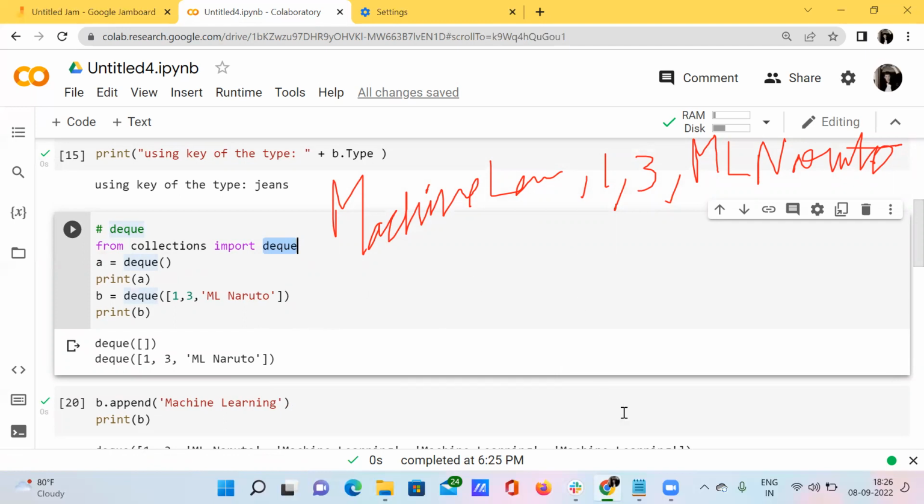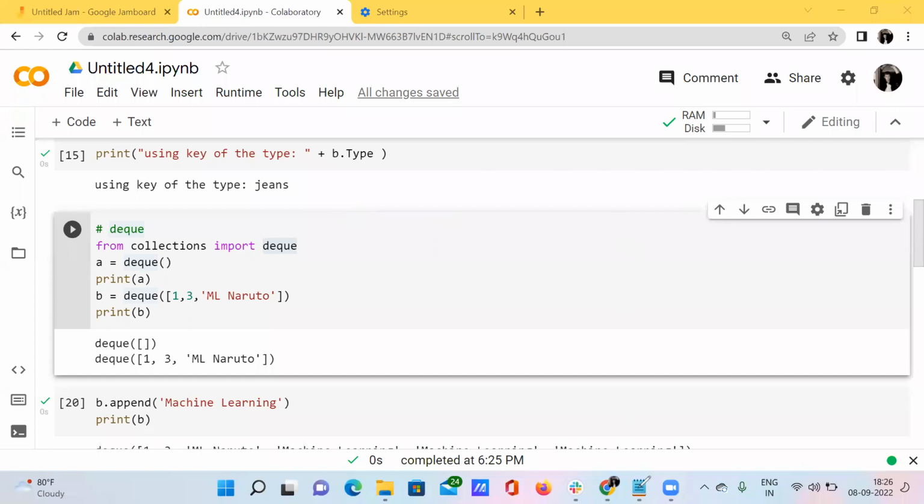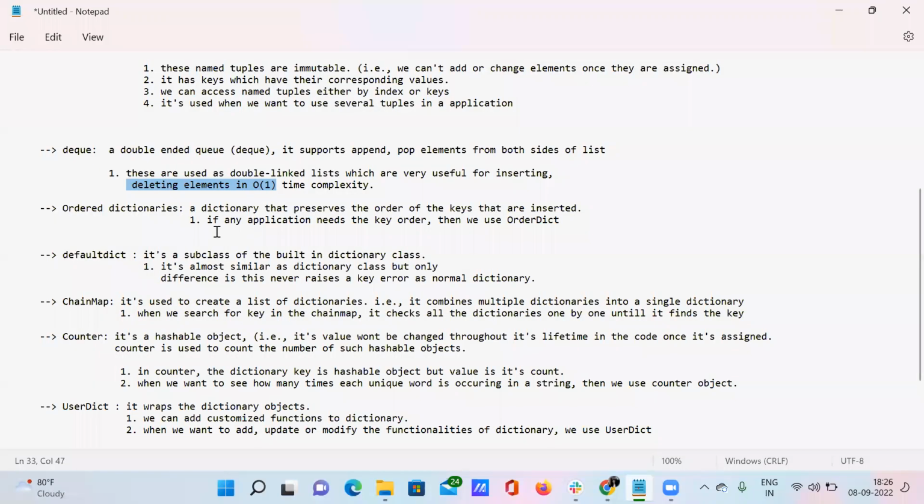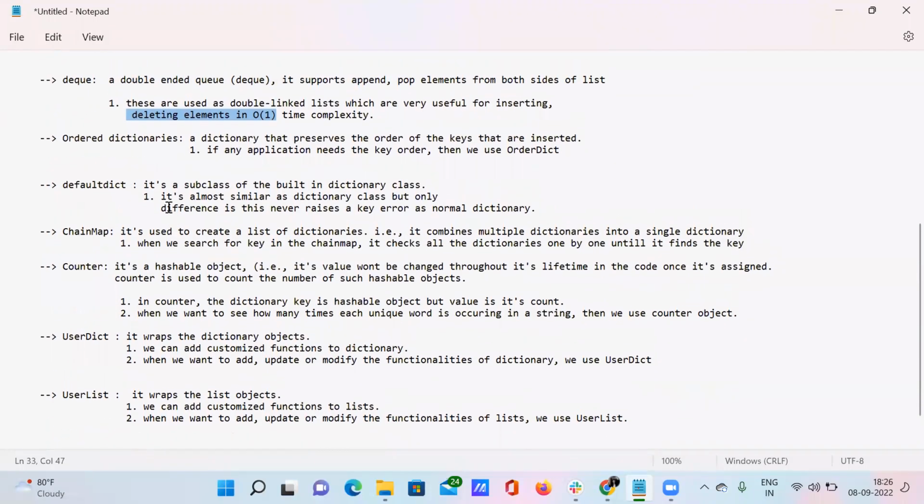So now let's move towards the ordered dictionary. What is meant by ordered dictionary? An ordered dictionary is a dictionary which preserves, which safeguards the order. It will protect the order of the keys that are inserted. When we insert the keys in an order, it preserves that particular order.